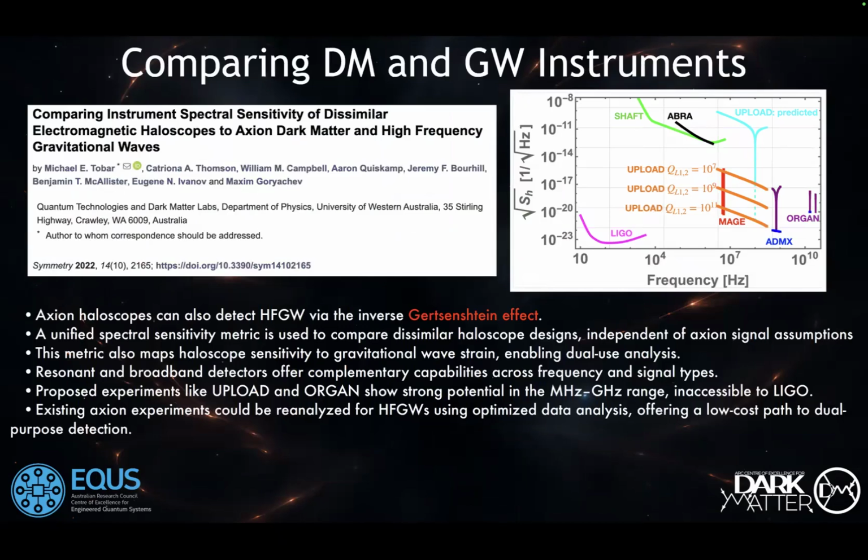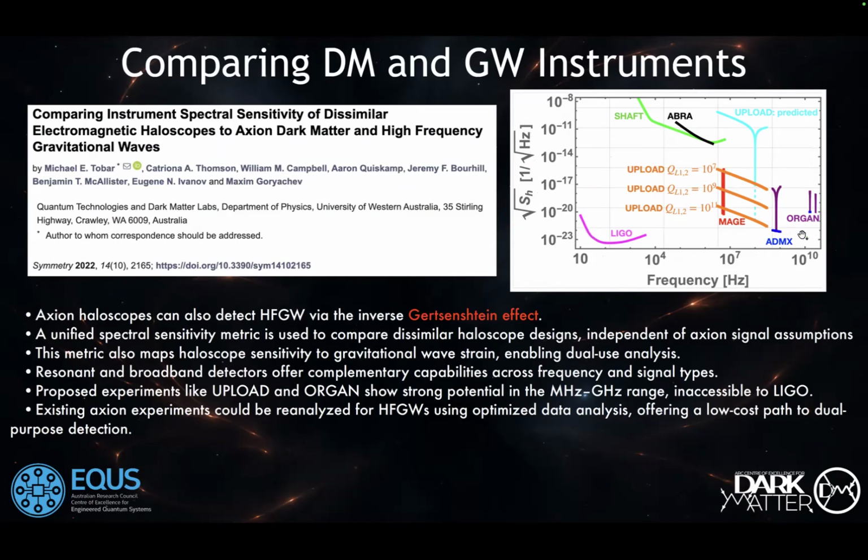Which brings us to the idea of comparing dark matter and gravitational wave instruments, and this is what we discuss in this paper here. And the main plot is this. Basically, the idea here is we can bring everything in a source-independent way to strain sensitivity. So this is the square root of strain sensitivity in units of 1/square root hertz, and we can put experiments like LIGO and MAGE from the gravitational wave detection schemes together with ADMX and ORGAN on the same axis, and this is the frequency range.